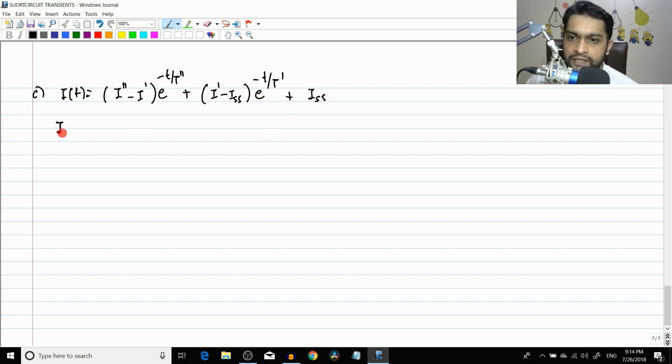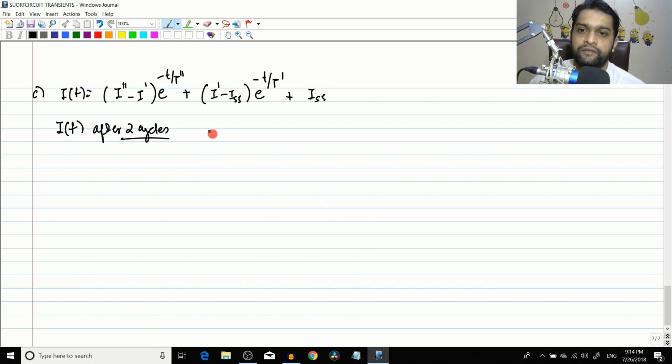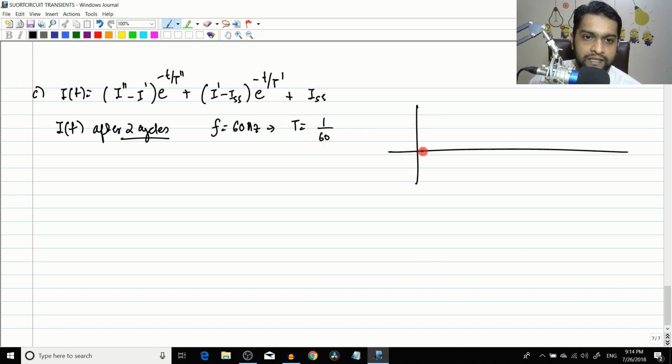So what they are asking is, what is the I of t after 2 cycles? Now when the word cycles comes, naturally it is dependent on frequency. So what is the frequency? The frequency is 60 Hertz. So then what is the time period? It is 1 by 60, right? This is the time period, which is 1 by 60.